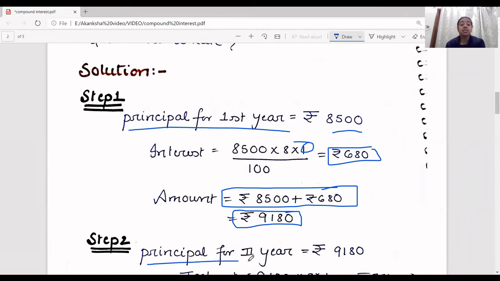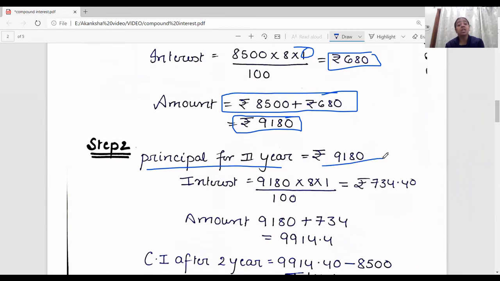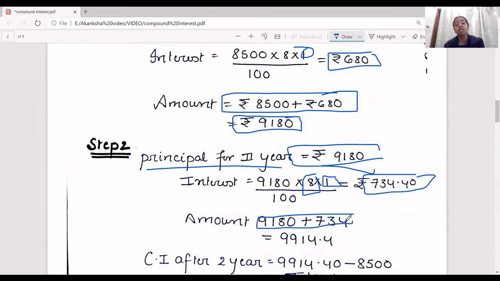Now, in the second year, your principal amount will be 9180. Try and understand, interest on interest is this only. So now 9180 is the principal for the next year. Now principal into the rate of interest that was given and the time, which is again 1 year. So now the interest is 734, and when you add it to 9180, you get the amount as 9914.4.